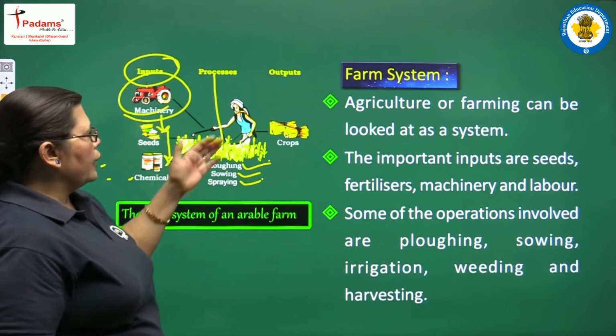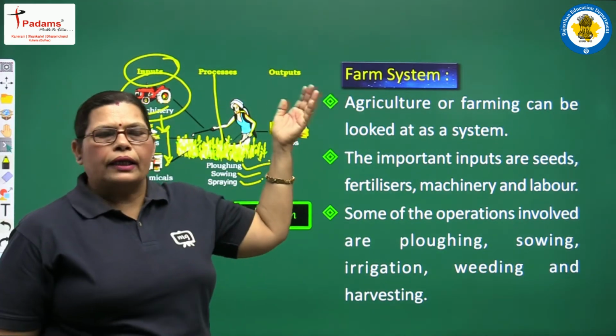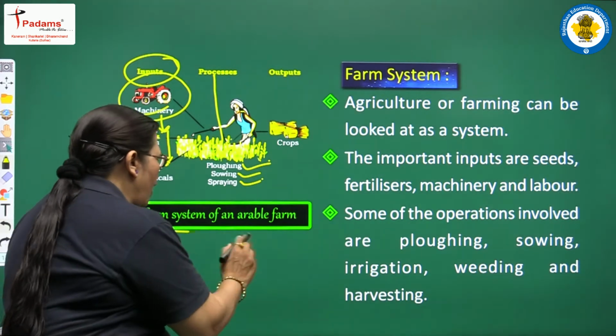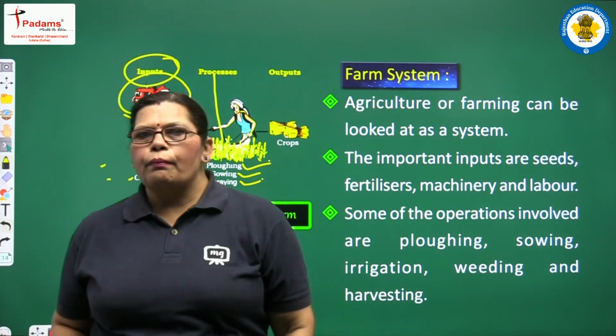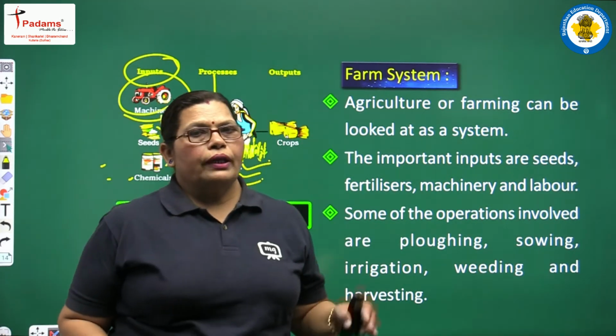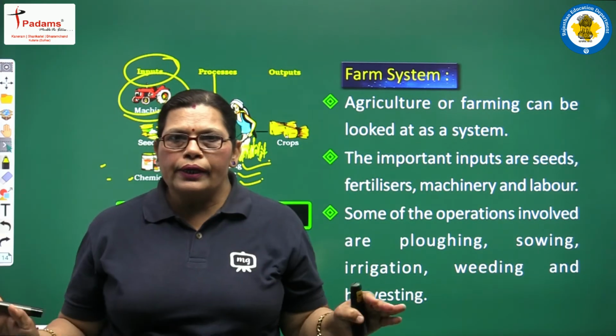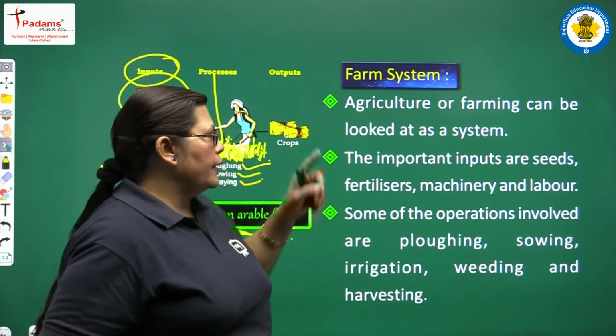After all this, the result comes as output, and the result is the crops. So this is the farm system of an arable farm, and if we look at the picture, the concept is totally clear to you.